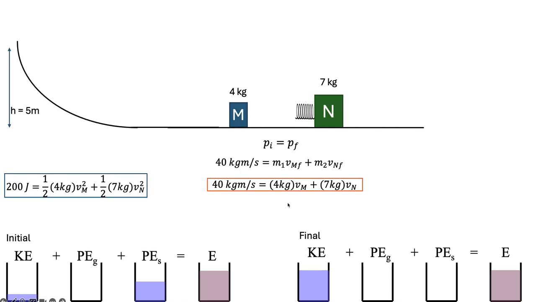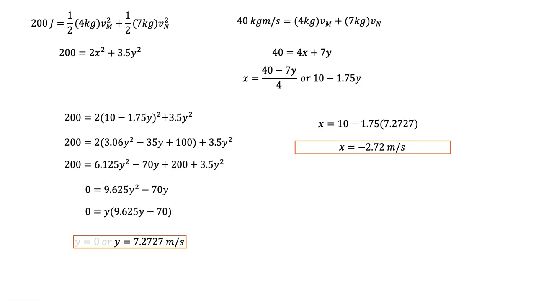Oh, and by the way, this 2 equation, 2 unknown system is way more complicated than what I would ask you to do in the exam or probably even in the homework. So I'm going to show you the math of this, but just know that I'm not going to ask you to do this, okay? Here are these original equations. This is messy, so I'm just going to rewrite this in x's and y's. The velocity of the 4 I'm going to call x, the velocity of the 7 I'm going to call y.